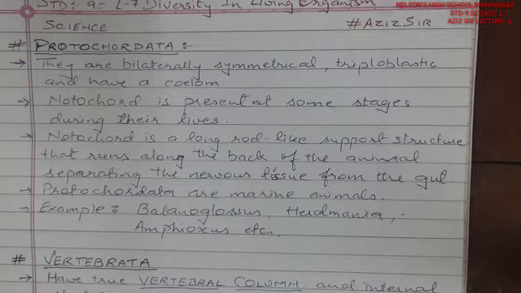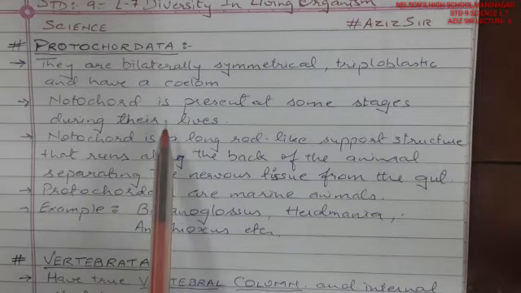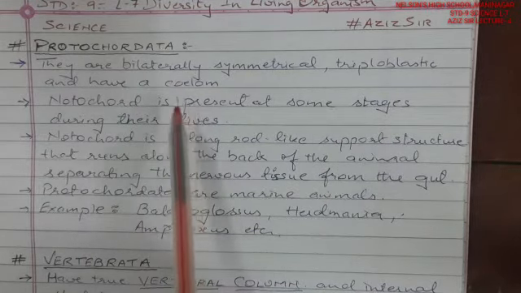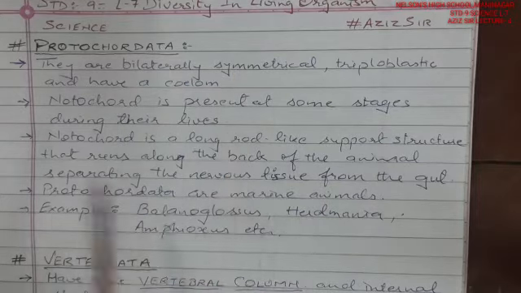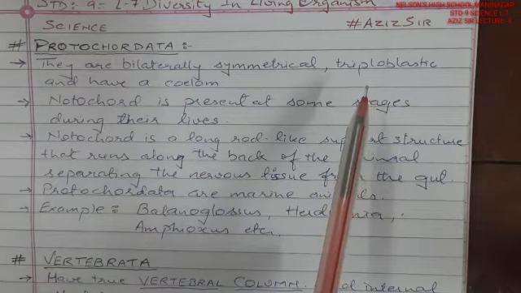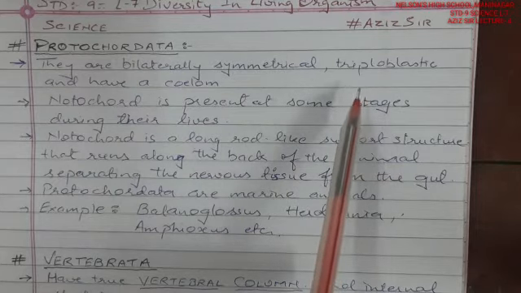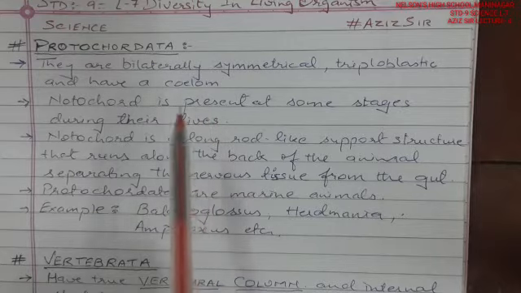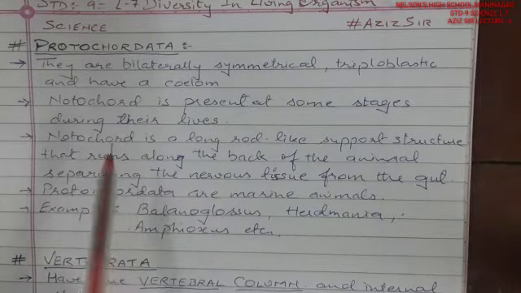Protochordates are the ones which do not have a vertebral column. It means the backbone and bones are not present. That's why they are called protochordates. They are bilaterally symmetrical, triploblastic, and have a coelom. That means the body is divided two-way, exactly left and right. Triploblastic means inner, outer, and middle layers are present in the body formation, and a coelom is a space for growing organs between the body wall and the digestive tract.